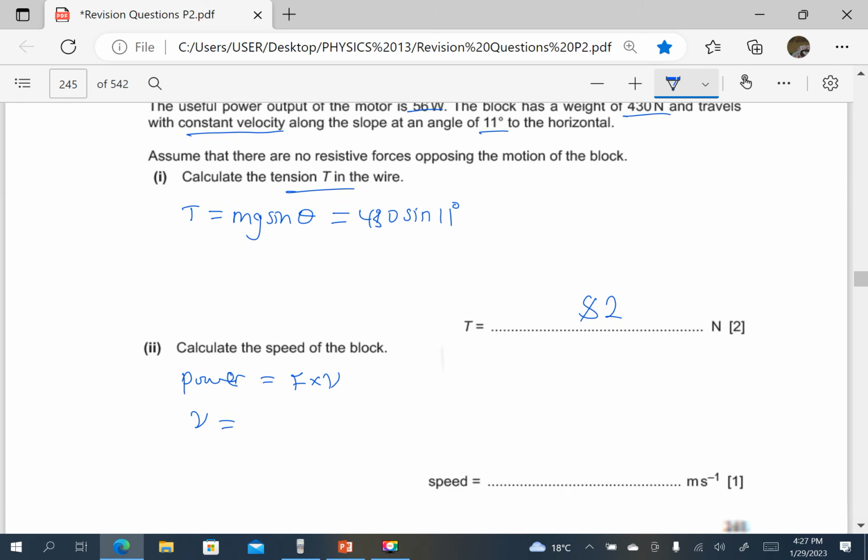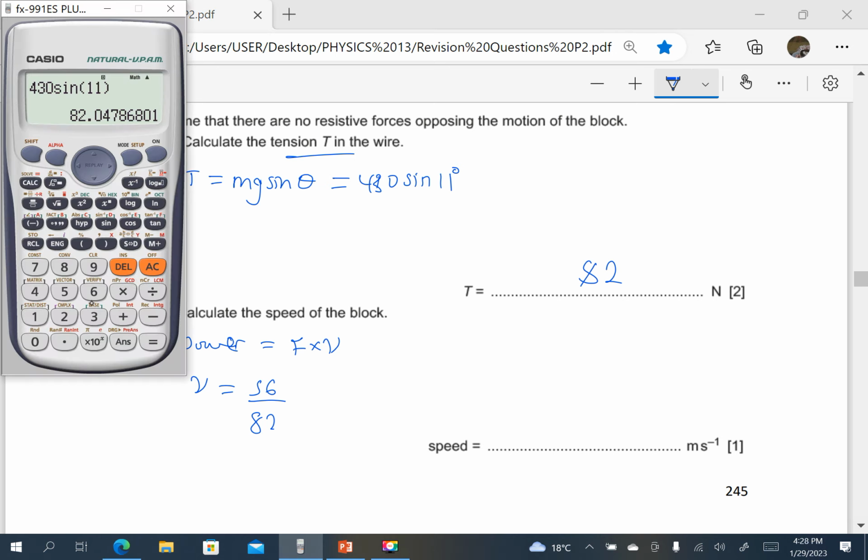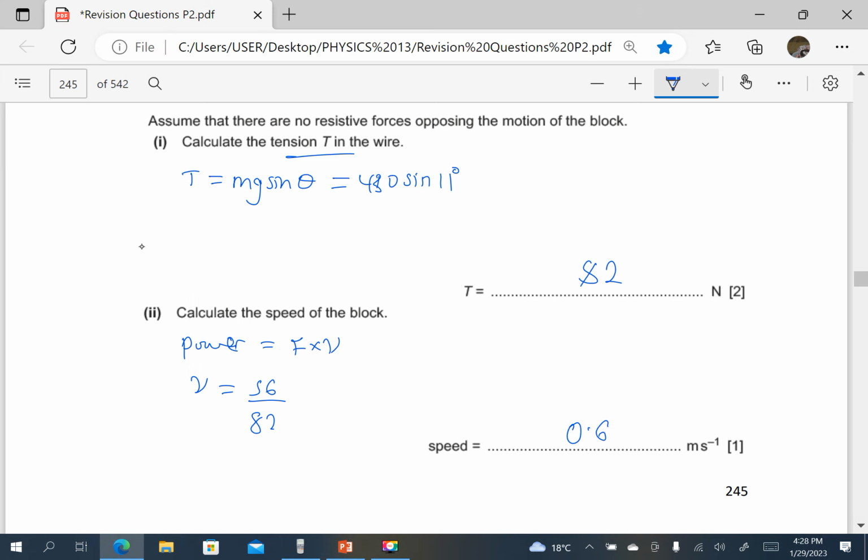The power output was 56 divided by the force, which is 82 newtons. So this means the speed is going to be 56 divided by 82, and that is 0.68 meters per second.